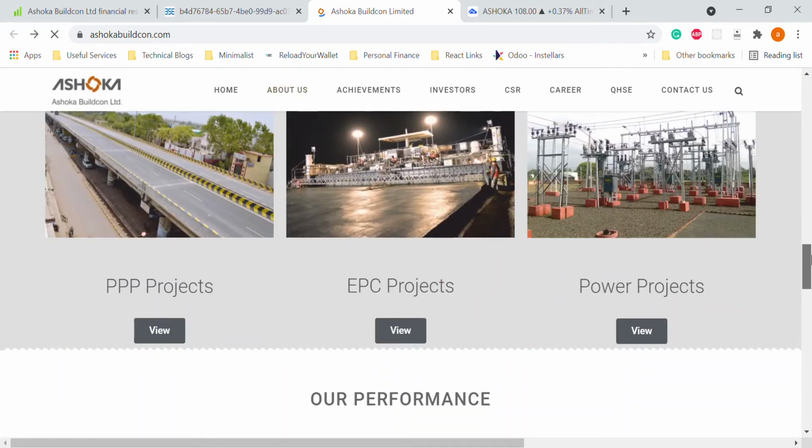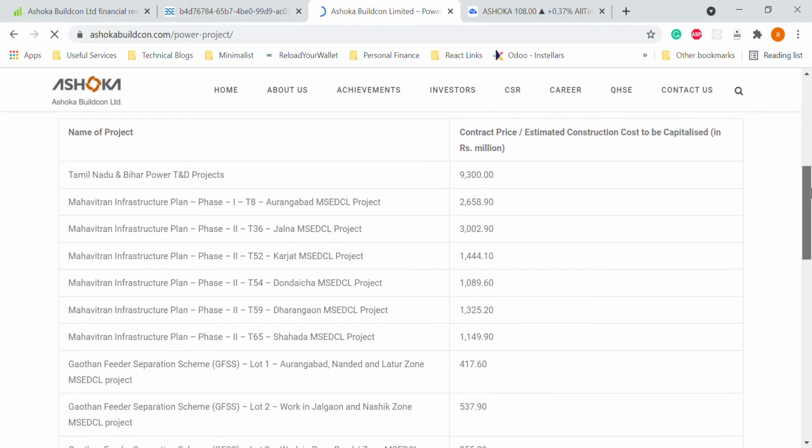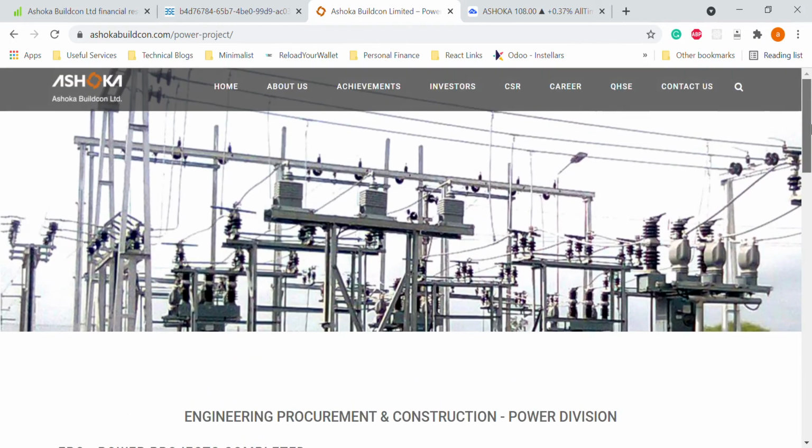Just for example, if you want to click power projects, we'll get the details of the power projects this company has worked on. For example, these are the things: Tamil Nadu and Bihar power T&D projects, Mahavitran infrastructure plan, then Gauthan feeder separation scheme, Aurangabad. So a lot of things these companies have done. Those many details, I will not discuss every small thing here. But overall, this company is into this kind of business.